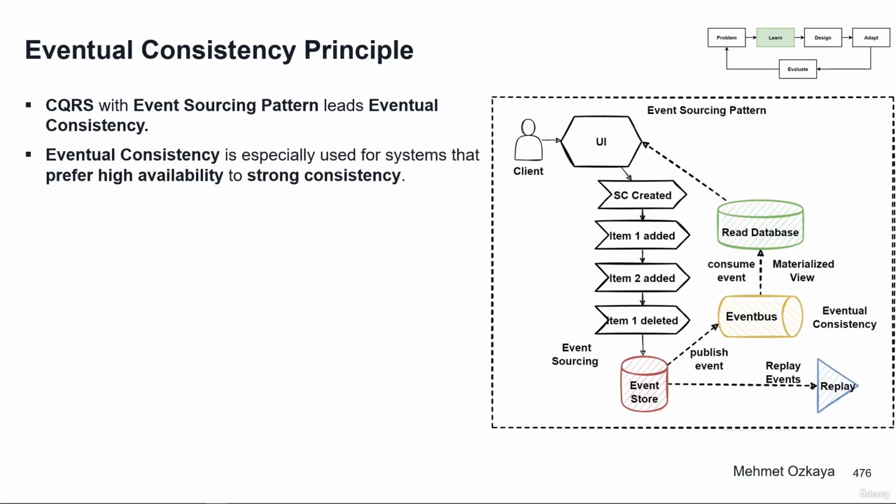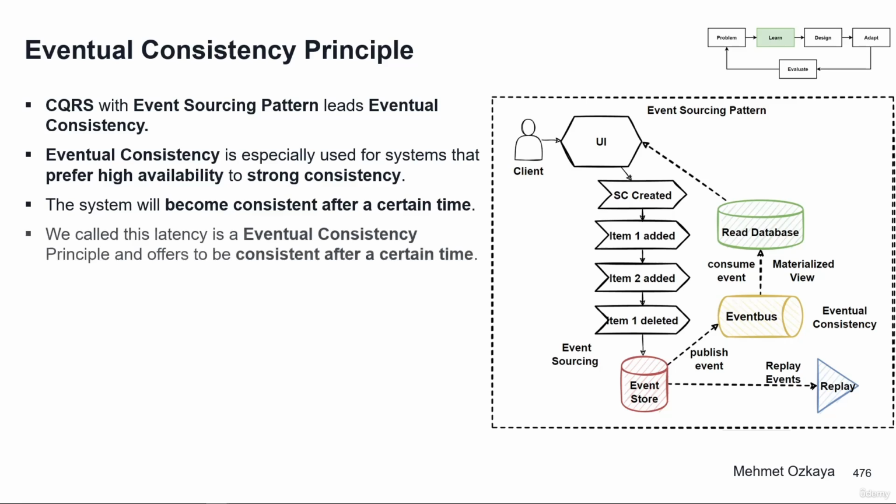Eventual consistency is especially used for systems that prefer high availability to strong consistency. The system will become consistent after a certain time, but it doesn't guarantee strong consistency. We call this latency the eventual consistency principle, and it offers to be consistent after a certain time. And as you remember, when we were learning the CAP theorem, we also learned the consistency levels. According to the CAP theorem, we need to consider the consistency level that we need. That means in our application, we should ask ourselves what the consistency level requirement of our microservice databases is.